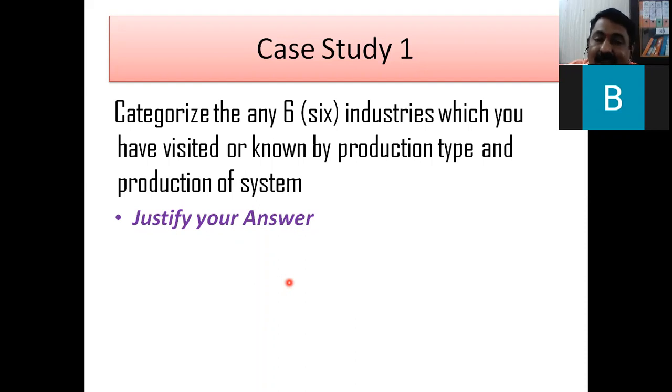And the second category, the second system, you can say production type, is batch type. So it is not job type also, it is not mass production also. They are going for variety. You just take the product. So this is example number 1. Example number 2, I have given you the example where I have worked for 5 years, Walchandnagar Industries Limited, Walchandnagar. So now if you see, there are different divisions. The sugar plant is there.